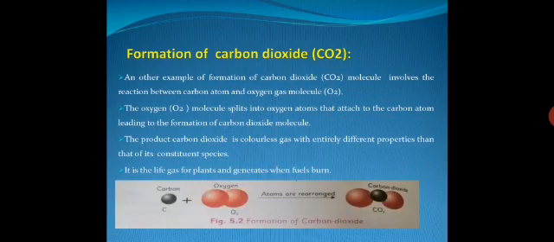The properties of carbon dioxide is different from its constituent, as carbon dioxide gas is a colorless gas with different properties than that of its constituent. It is the gas for plants. It means plant use the carbon dioxide for the formation of their food by the process of photosynthesis, and carbon dioxide is formed when fossil fuels or carbon compounds burn in the presence of oxygen. They form carbon dioxide. This is the formation of carbon dioxide.